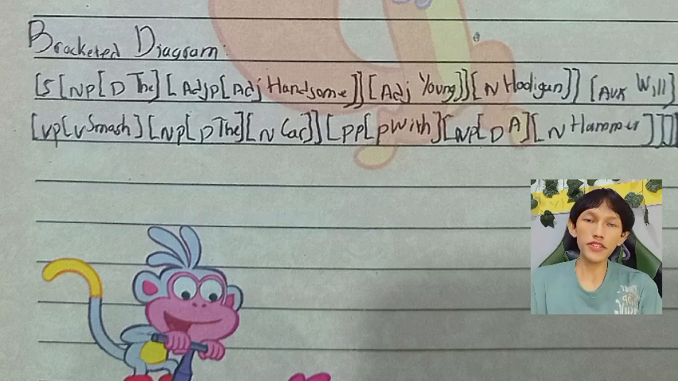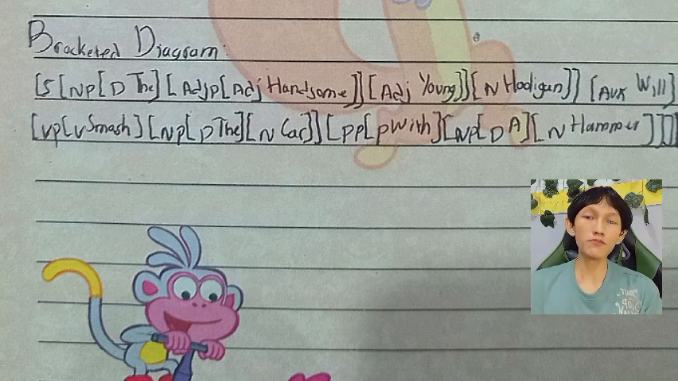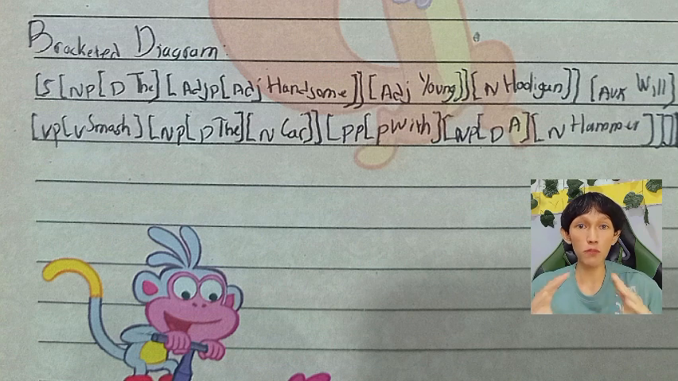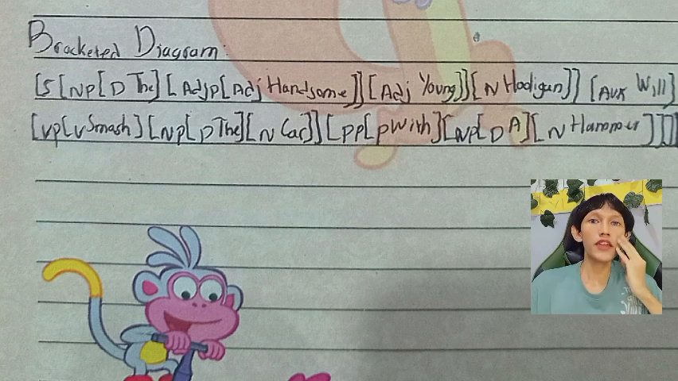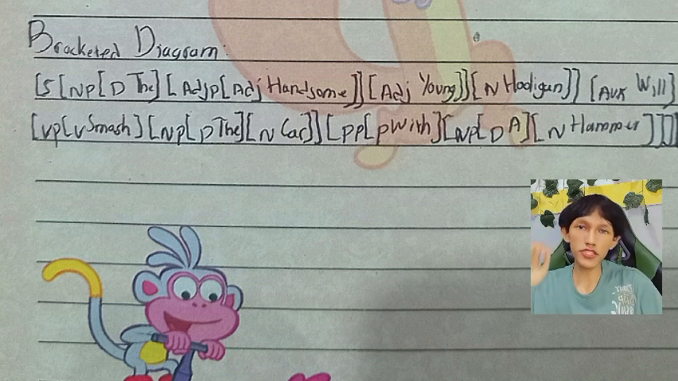Okay, now we are in the last section, which is the bracketed diagram. At the start, we see the opening bracket S. This stands for the sentence. Everything inside bracket S makes up the whole sentence. It's like the biggest box that holds smaller boxes. Inside the sentence, we divide it into two main parts: the bracketed noun phrase, which is the subject or what the sentence is about, and the bracketed verb phrase, the predicate, what the subject does or describes about the subject.